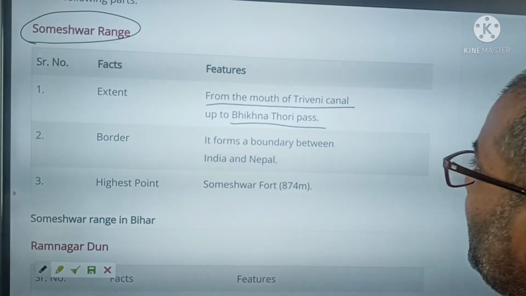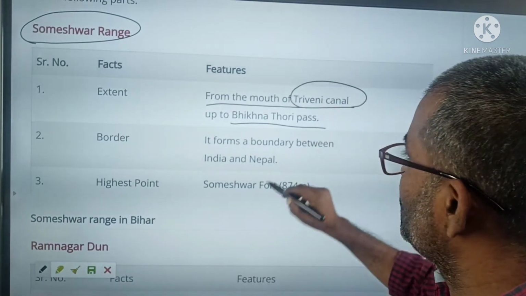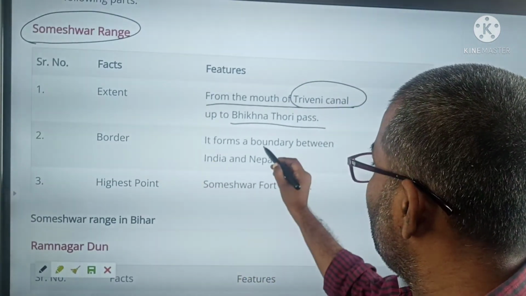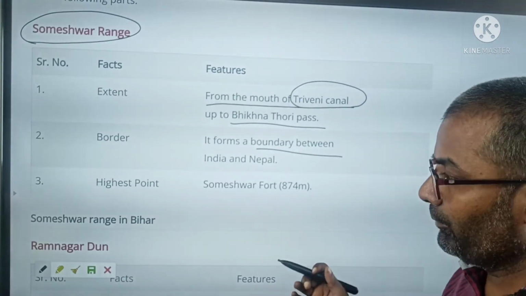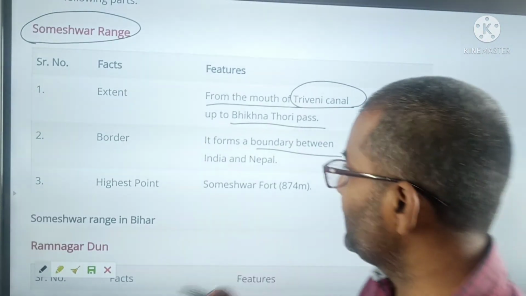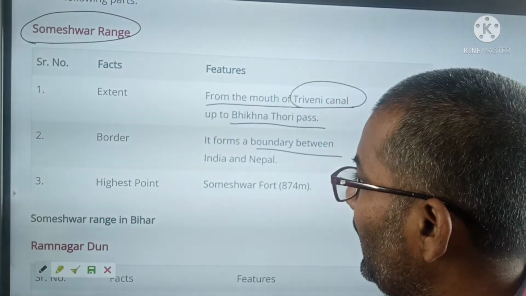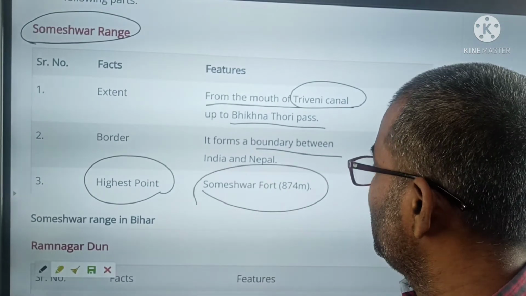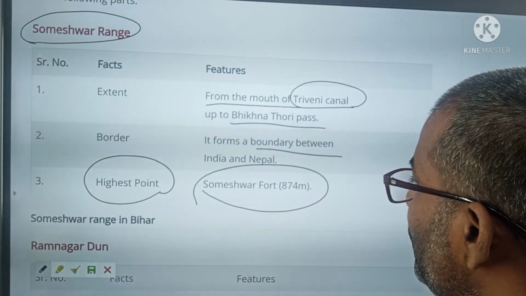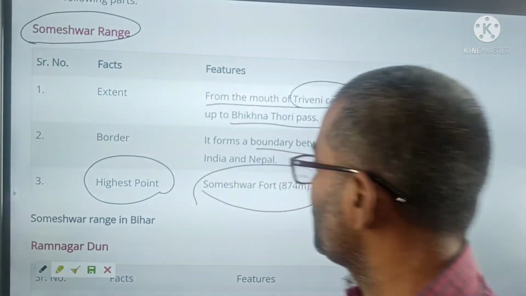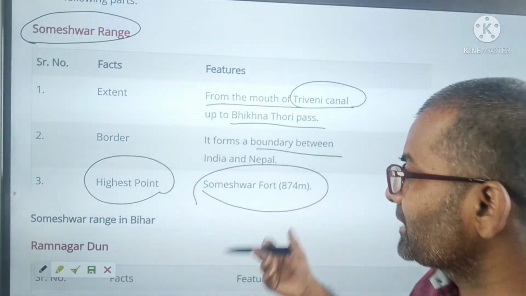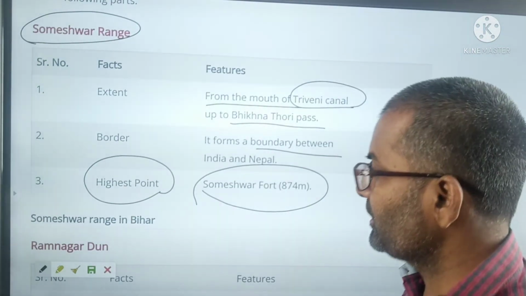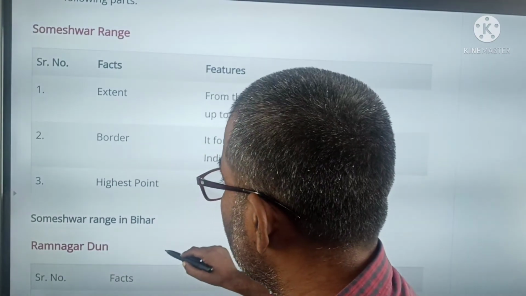It shares the boundary of India and Nepal, and its highest point, Someshwar Fort, is 874 meters high.